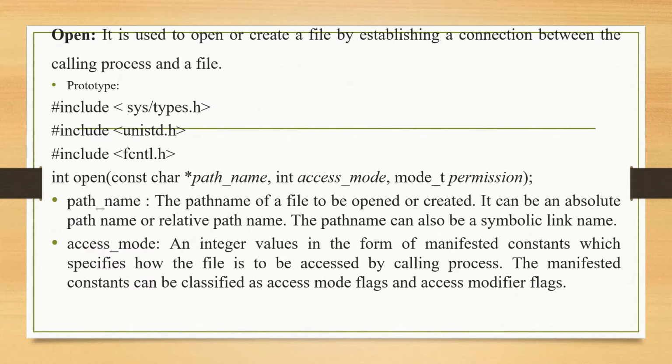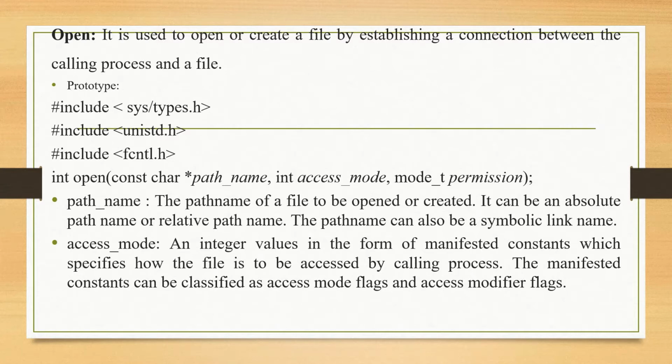This is open. Open is used to open or create a file by establishing a connection between the calling process and a file. Nothing but you are opening an existing one or you create a new one. For that you make an establishment of the connection between the process and the specific file. For that we are using some